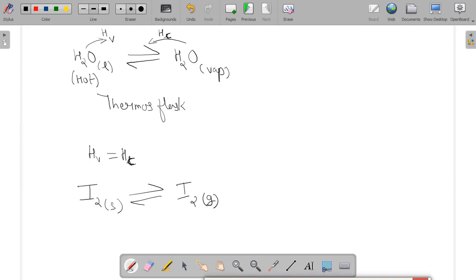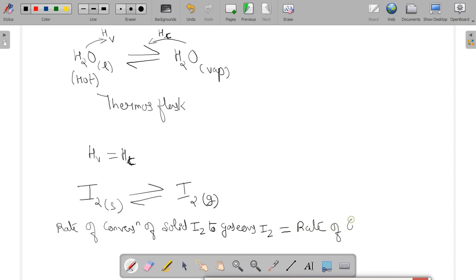What is the condition here? The rate of conversion of solid I2 to gaseous I2 equalizes with the rate of condensation of gaseous I2 to solid I2. Okay, so at this particular point the equilibrium will be achieved in this case of I2.